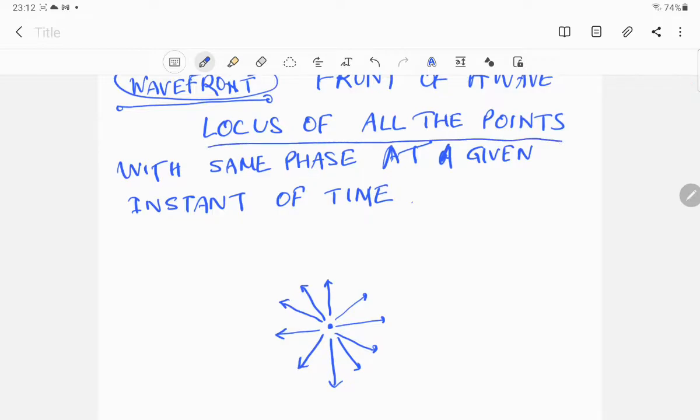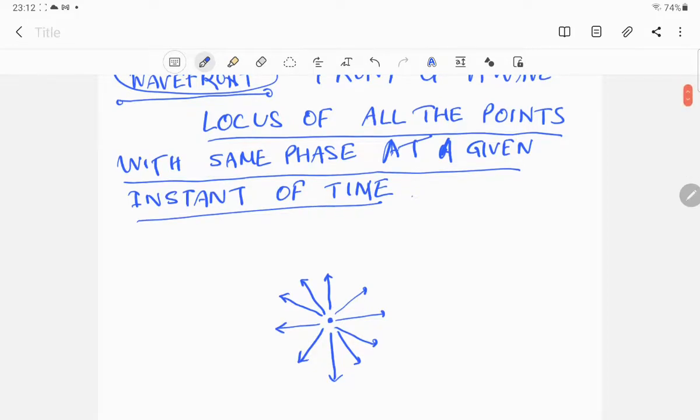Now look at the definition. This is a locus of all the points with the same phase at a given instant of time. If you start the clock, with the start time at 0, the time will keep on increasing. Suppose at a certain instant of time, these are the points we have selected in the medium in which the ray of light coming out of the source is moving. So these are the points.